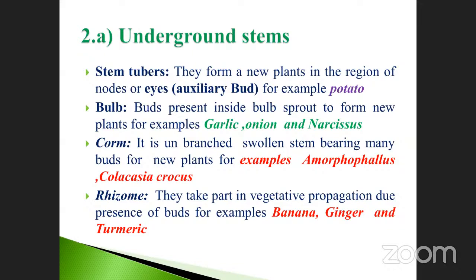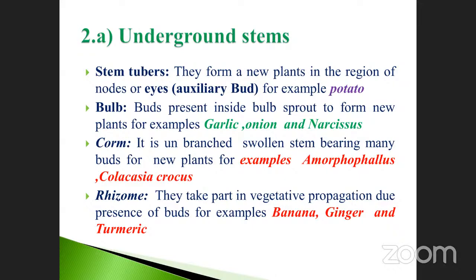Bulb is also one of the underground stems. The buds present inside the bulb sprout to form a new plant. For example, garlic. Already you know, garlic is also one of the underground stem modifications. Onion is also one of the stem modifications. Narcissus is also one of the stem. So when you are going to plant a new onion plant, what will you do? There is a seed bulb of onion you have to plant. Then you will get it, otherwise called seed onion. It is also one of the underground stem modifications, and garlic is also the same.